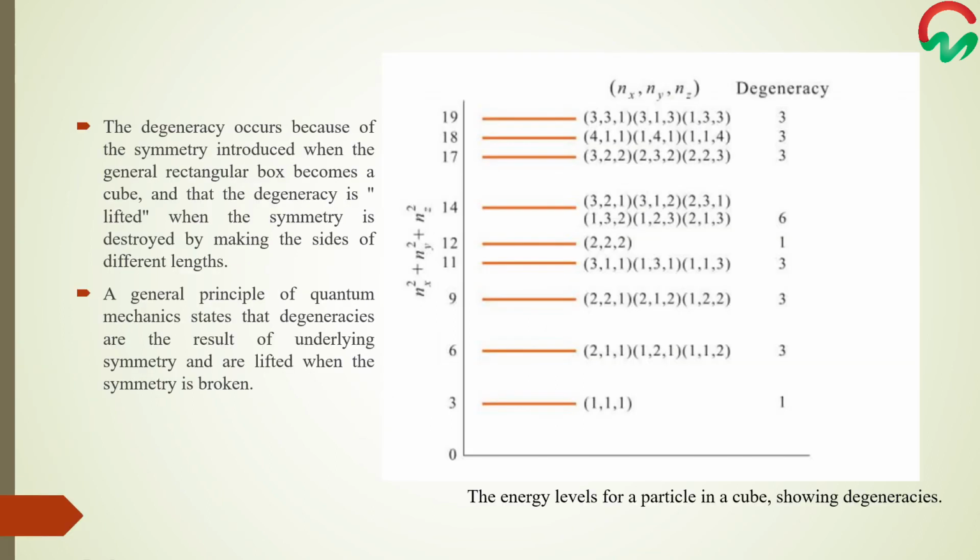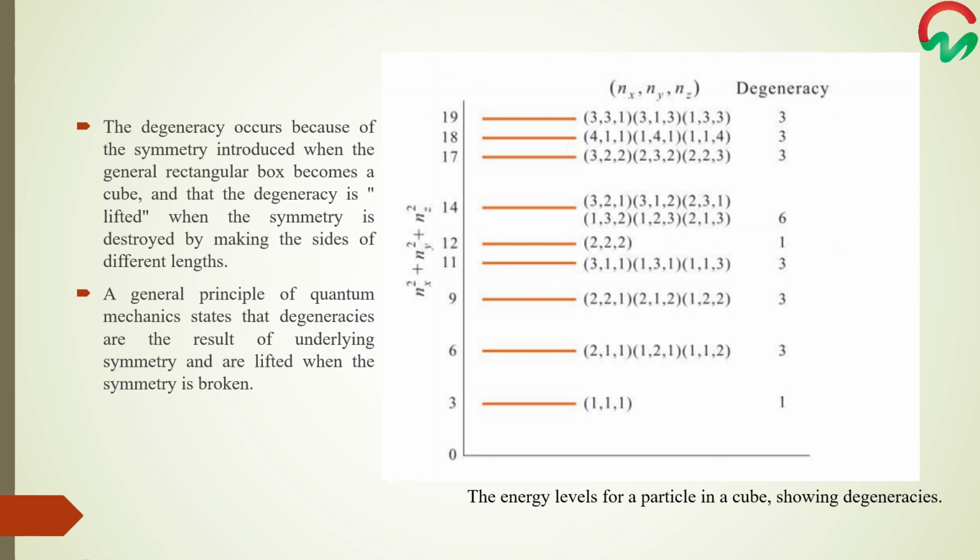Students, the concept of degeneracy occurs because of the symmetry introduced. When the cube becomes a general rectangular box, the degeneracy is lifted because the symmetry is destroyed by making the sides of different lengths. So we can say that the general principle of quantum mechanics states that degeneracies are the result of underlying symmetry and are lifted when the symmetry is broken.